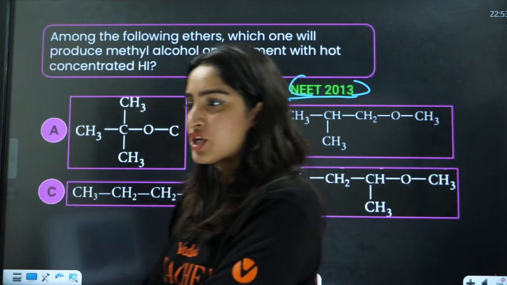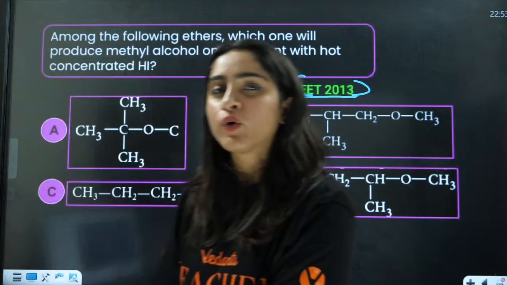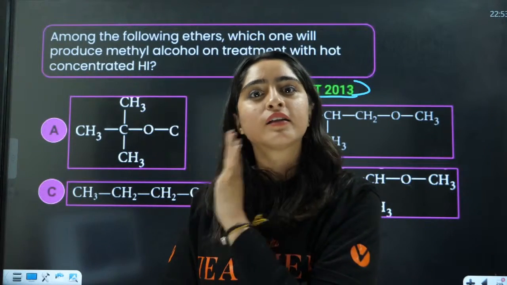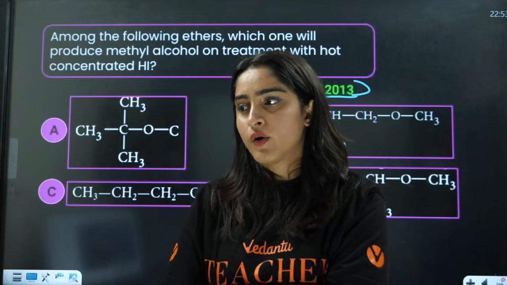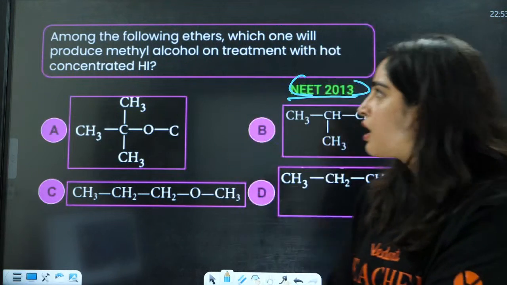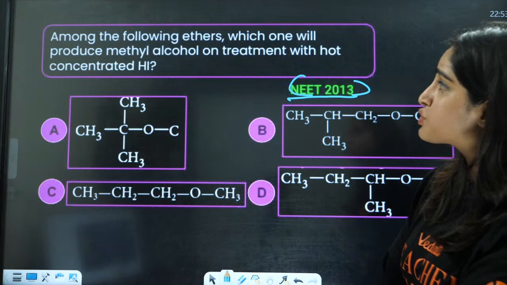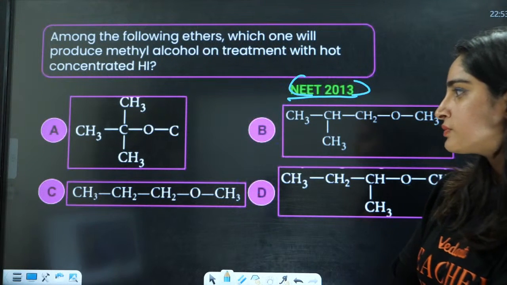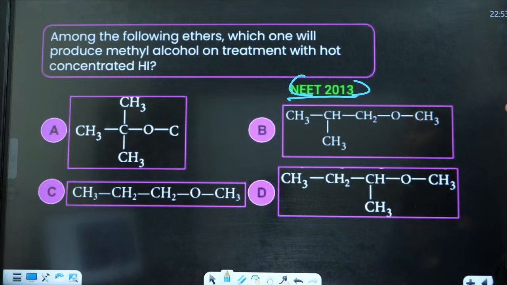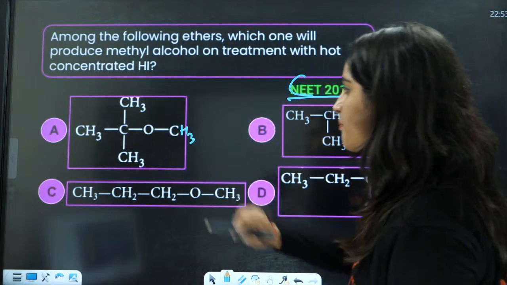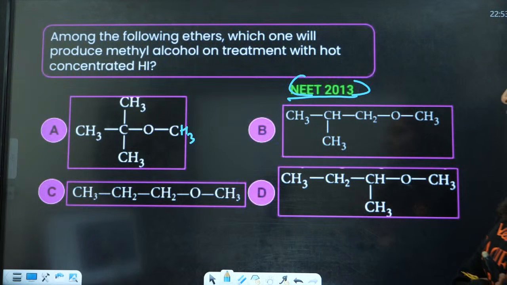Again, that reaction of HI. I already told you in ether just two questions are asked, that is Williamson synthesis and the reaction of ether with HI. Very important 2 questions. So now you just need to say which bond you should break. Among these, which one will produce methyl alcohol?